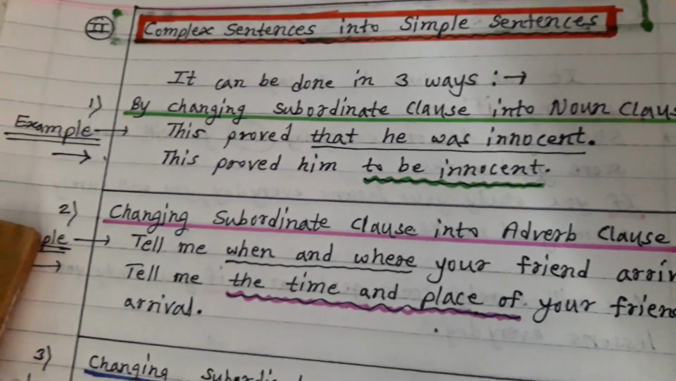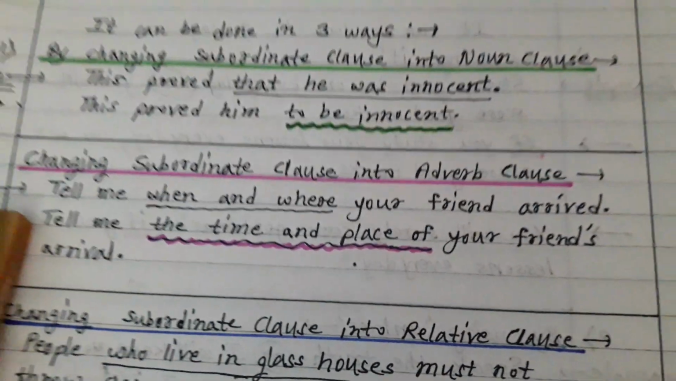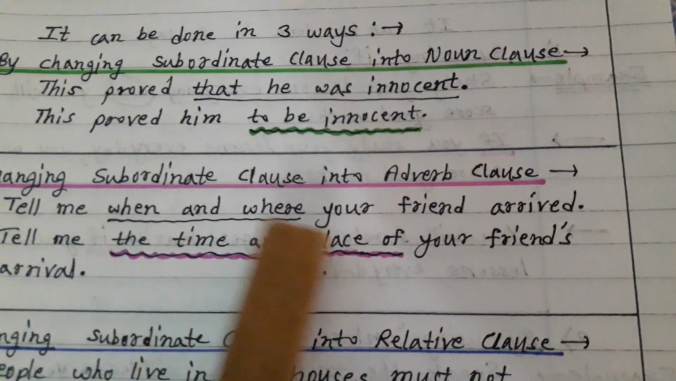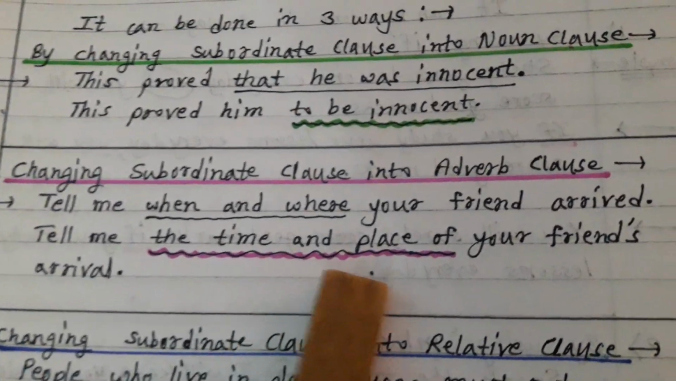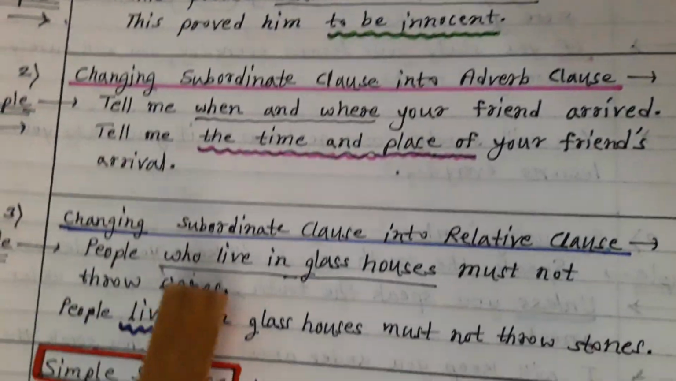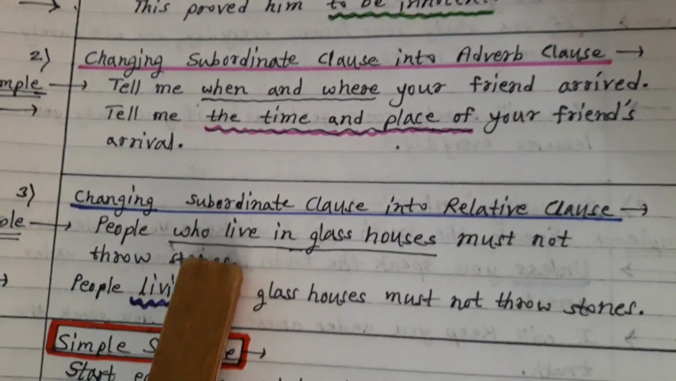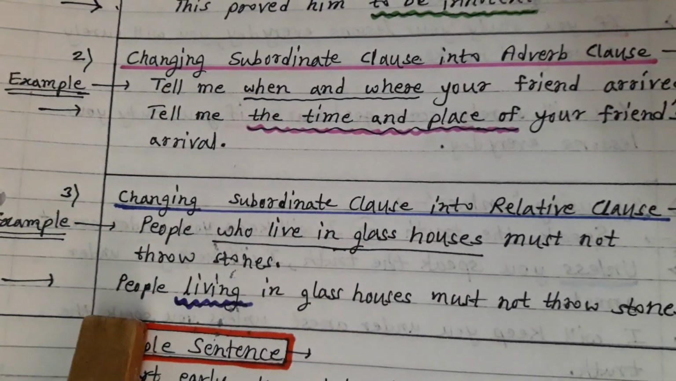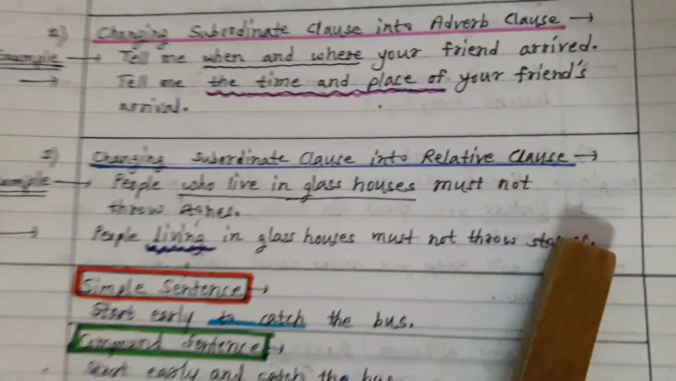Okay. The second way is changing the subordinate clause into an adverb clause. The example is: tell me when and where your friend arrived. It is rather difficult, but see the example: tell me the time and place of your friend's arrival. The third way is changing the subordinate clause into a relative clause. Example: people who live in glass houses must not throw stones. Its transformation is: people living in glass houses must not throw stones.